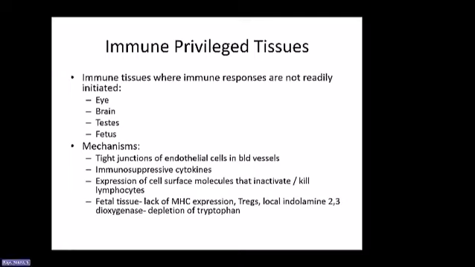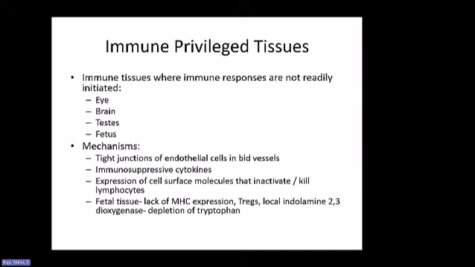So some of the mechanisms by which the immunity is not as readily available in these parts is that the endothelial cells in the blood vessels have tight junctions, so it's hard for the cells to enter these tissues. Some of the cytokines that are released from these tissues are immunosuppressive, so they again do not typically produce an inflammatory response. And there are some molecules that are present on these tissues that inactivate and kill the lymphocytes.